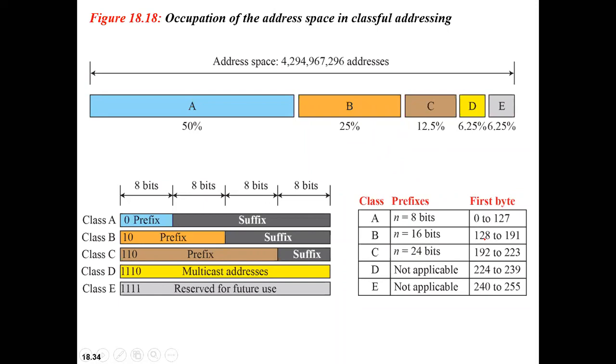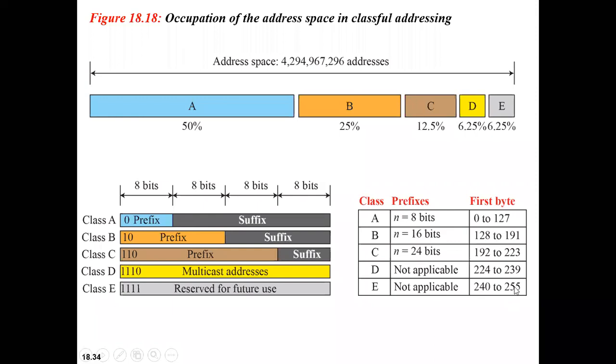Because you know it is 2 power 8, right? So 2 power 8 is 128, so it is nothing but 0 to 127. So next is 128 to 191, 192 to 223, something like this. And for class D, it is 224 to 239, right? And we are talking about the first byte. Correct? We're talking about the first byte. And for class E, it is 240 to 255.